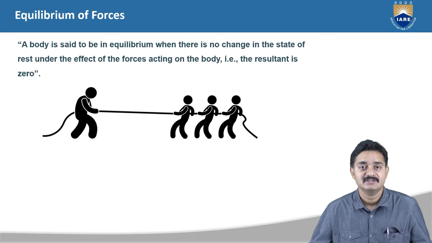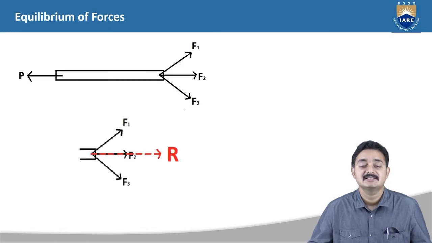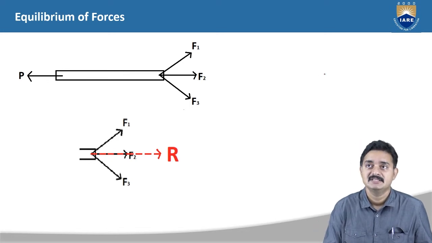The force on the left is equating the 3 forces on the right and making the object or body go into the equilibrium state. Schematically, this event is represented here. Let us say the force applied by the person on the left is P and the forces applied by the persons on the right are F1, F2 and F3. We can say that if P is equal to F1 plus F2 plus F3, then the system will be in equilibrium.